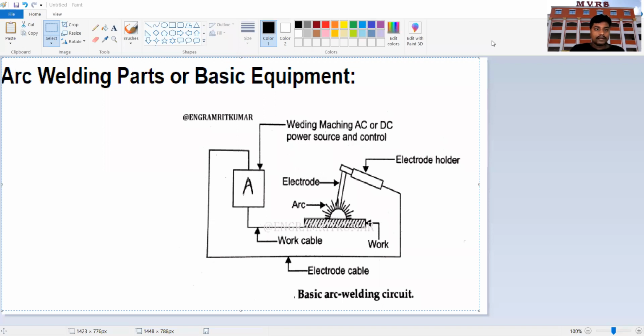So you can see here the various welding parts or the basic equipment.